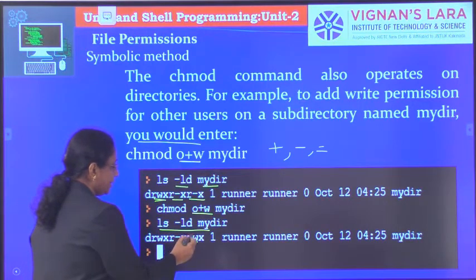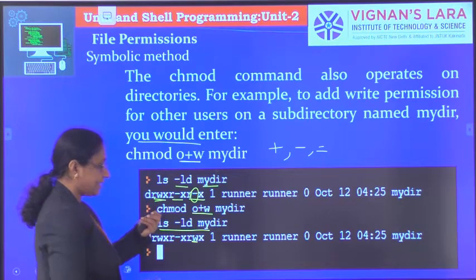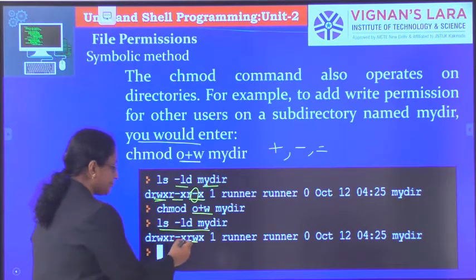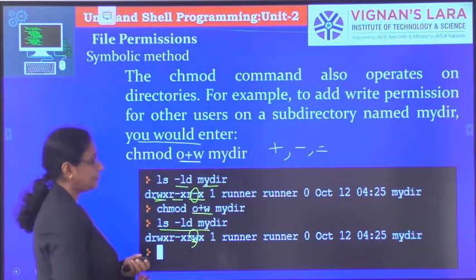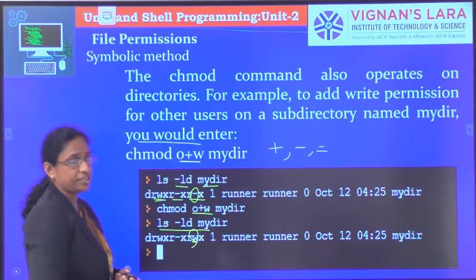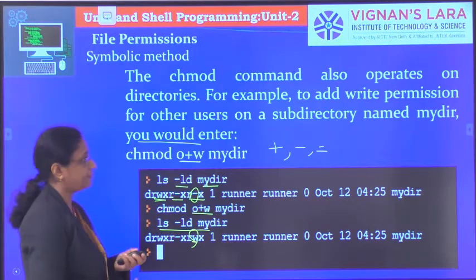Since for others there was no write permission, when we say chmod o plus w, the write permission is given for the others also. So changing the permissions for a directory is very similar to files.